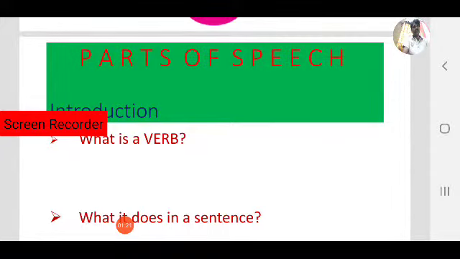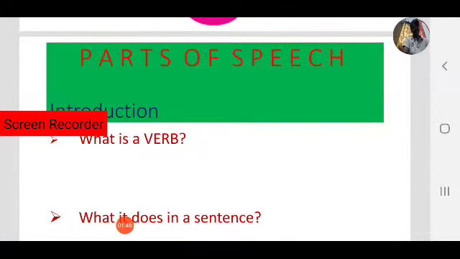As you know, what is part of speech? The duty of a word in a sentence is called part of speech. So here verb is also an important part of speech. What is a verb and what are the different kinds of verbs?